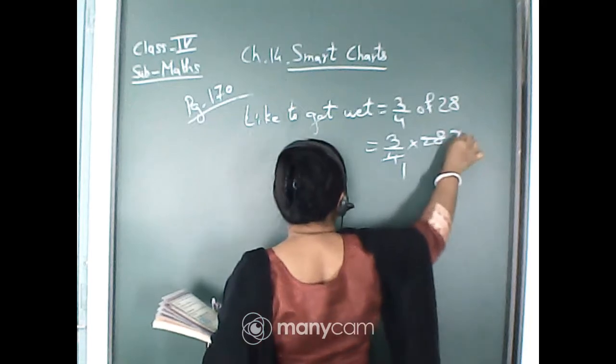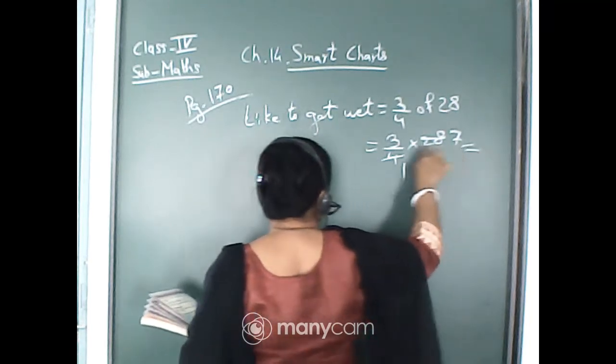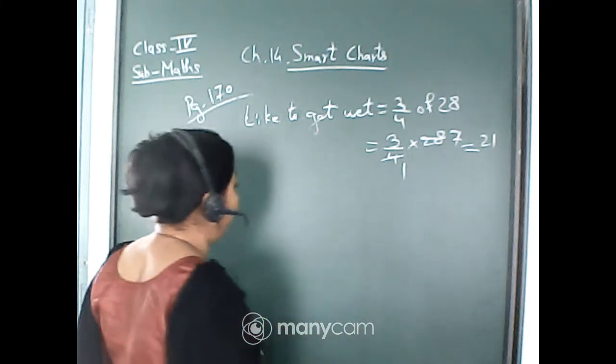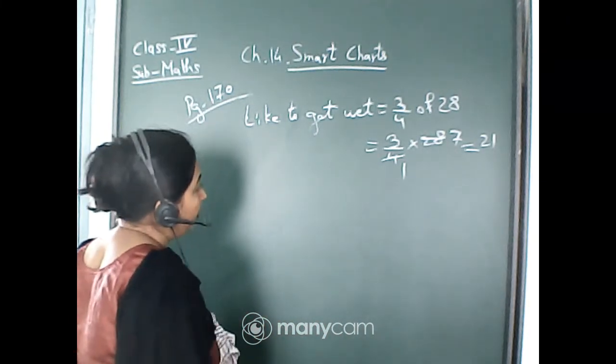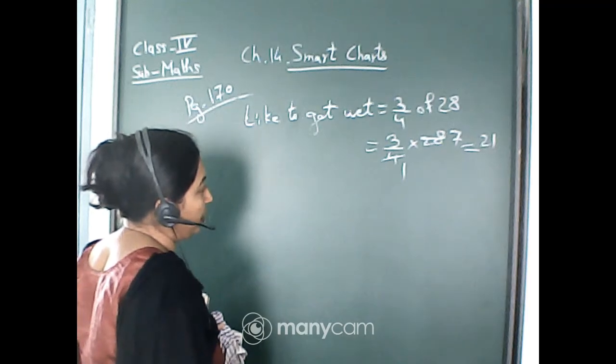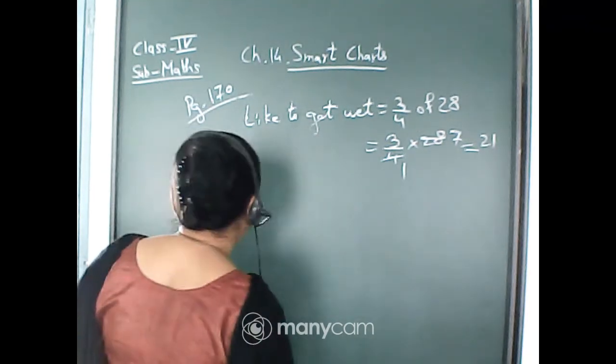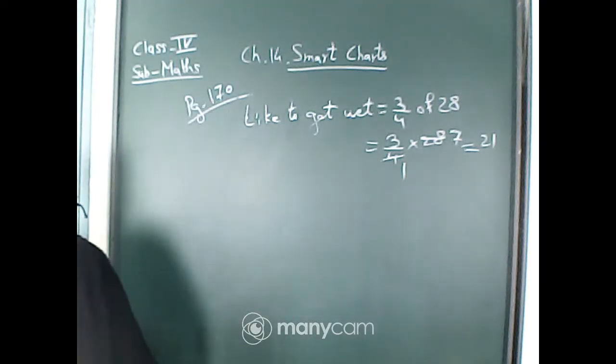So 4 sevens are 28. That means 7 into 3 is 21. See, we have cancelled 28 by 4 and we are getting the numerator as 7. So 7 into 3, 3 is also in the numerator, so you will multiply directly. 7 threes are 21. That means 21 children like to get wet in the rain.